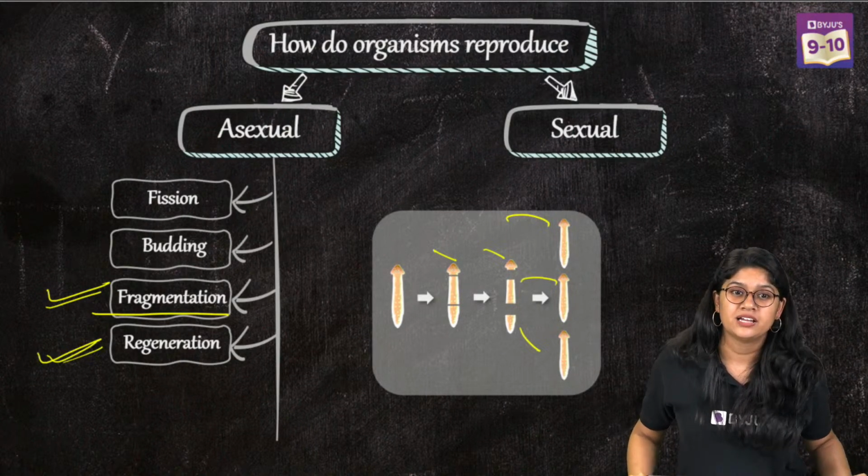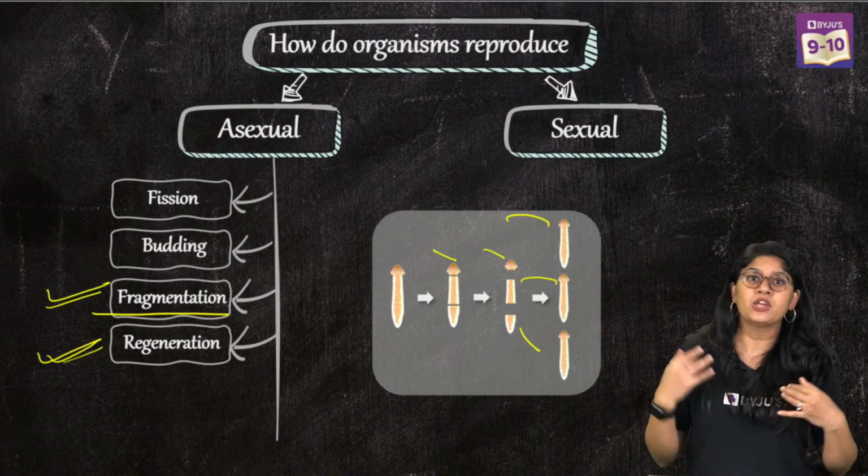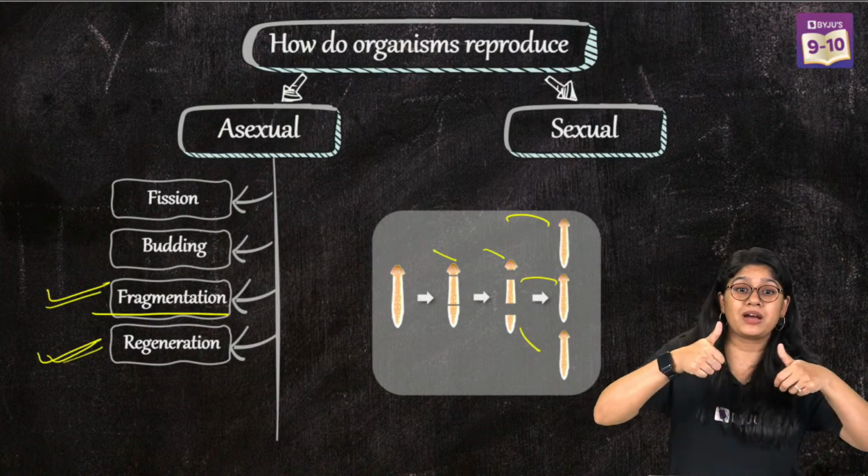Two examples that we have. One organism is the planaria. You can mention the tail of the lizard or the arm of a starfish. Everyone, are we clear?